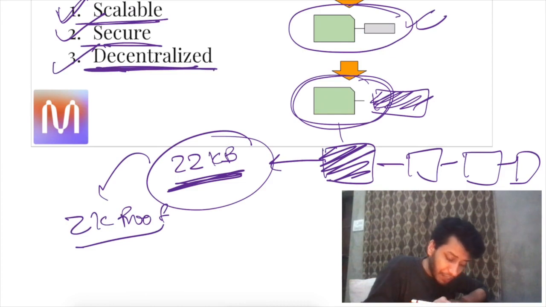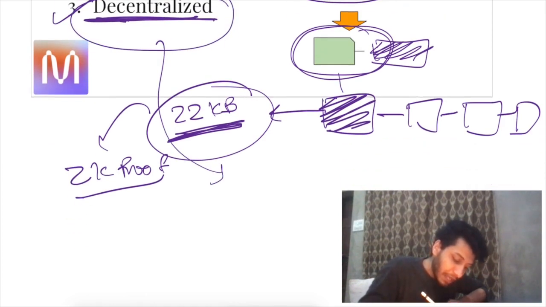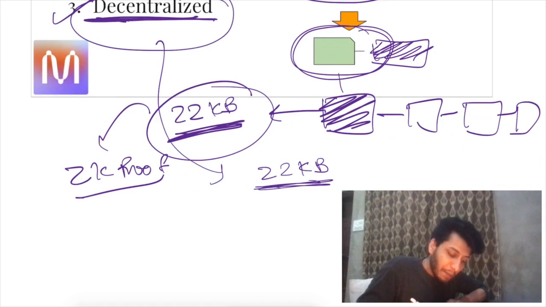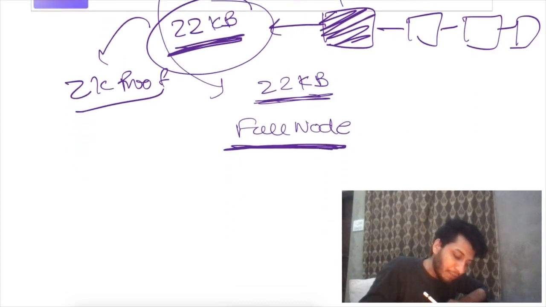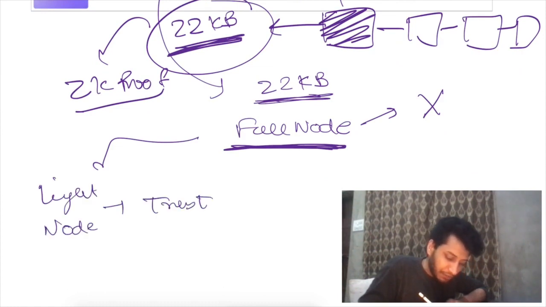How is it decentralized? It will make the blockchain more decentralized, since it is of only 22 KB in size, more and more people can run a full node. Remember, we discussed in the starting that a full node does not require trust, but running a light node or any other form of node requires trust.